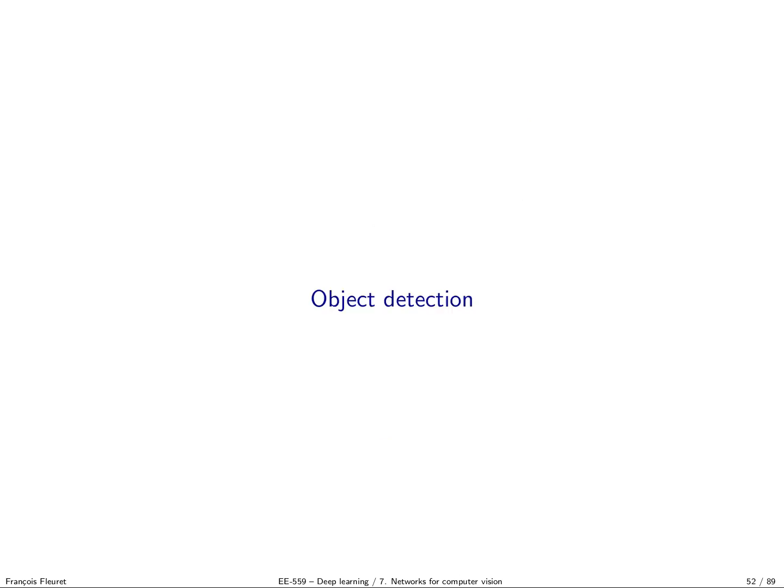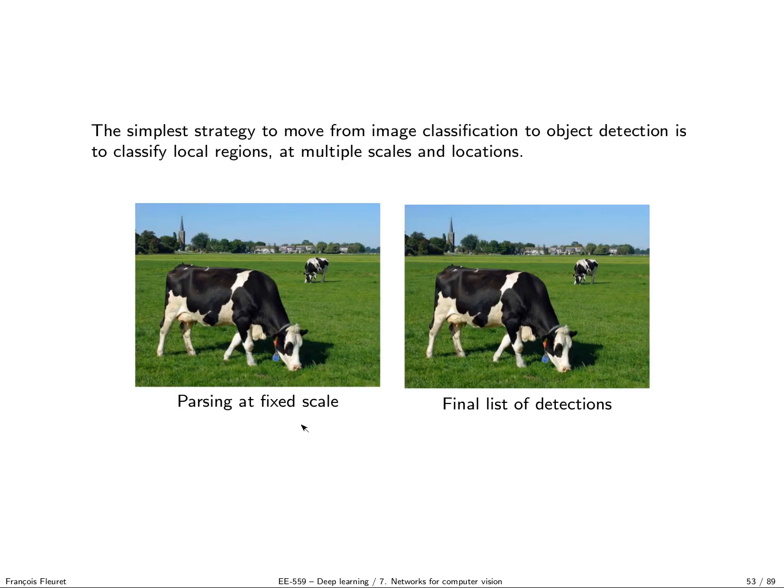Okay, so now we move to object detection, which is a second task we are interested in today. So in object detection, you have an image with a bunch of instances of the classes of interest. So here cows, and you want in the end to produce a bunch of bounding boxes with the class detected in them. So the historical way of doing this is the so-called sliding window strategy, where you train a predictor to say if the object is there or not.